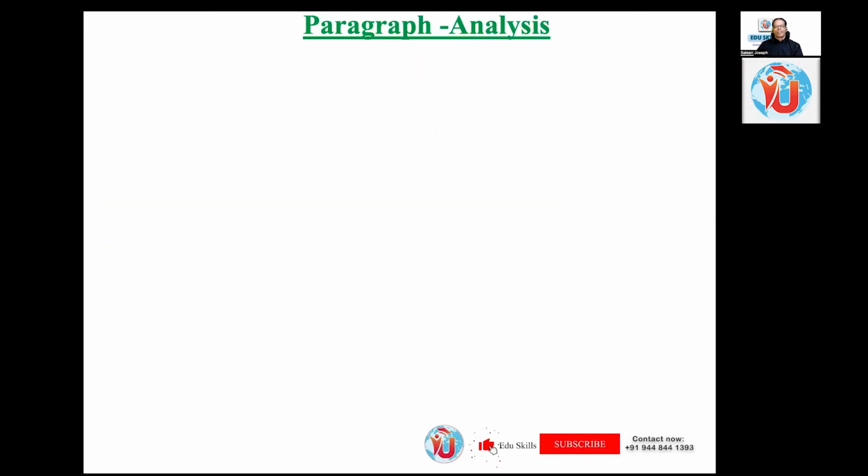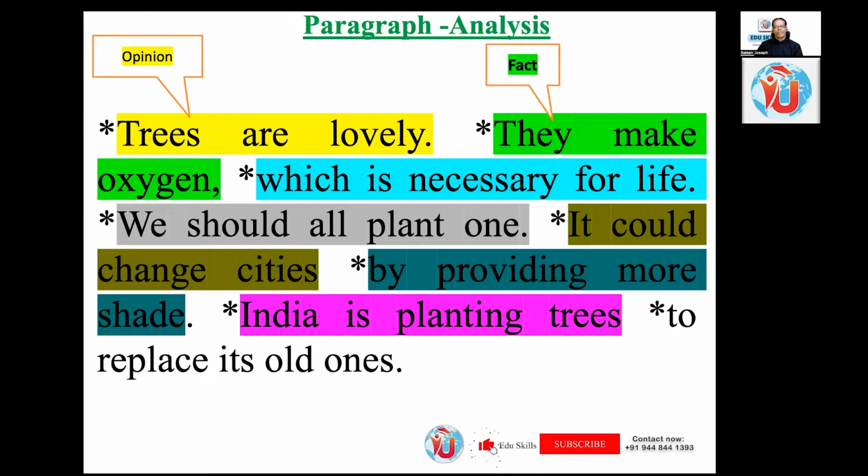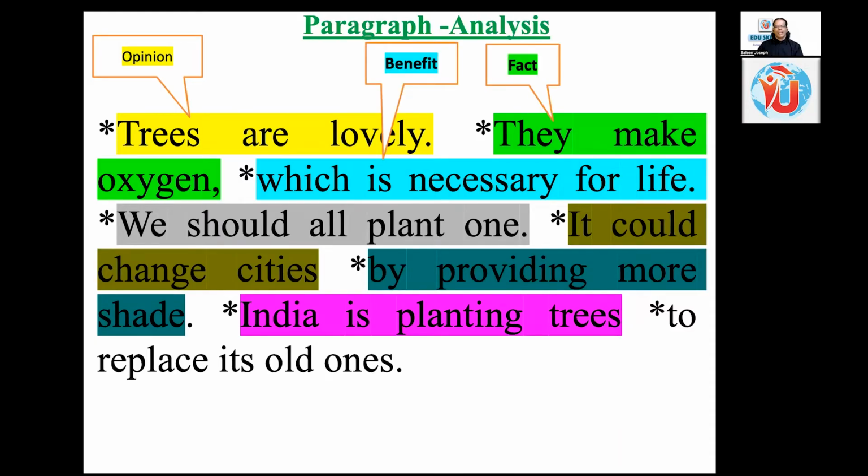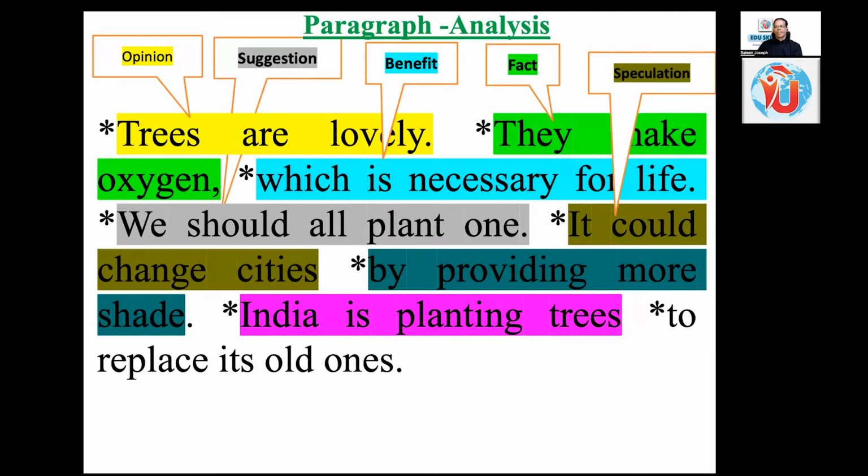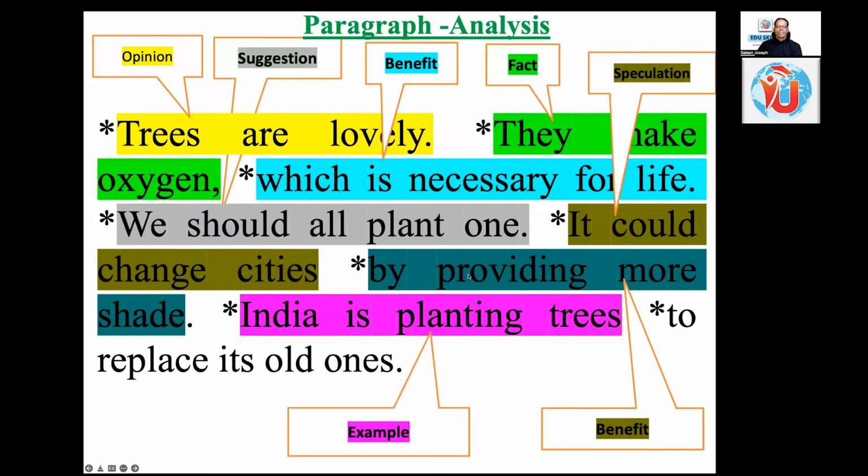Now we see what are the functions of each sentence. Trees are lovely, I said, it's opinion. They make oxygen, this is a fact, and which is necessary for life is the benefit. We should all plant one, suggestion. Should, this there, so suggestion. It could change cities, could, speculation, speaking about the future, or prediction, by providing more shade, again benefit. And India is planting trees, example, and to replace its old ones, the reason for planting trees, new trees. So how beautifully 7 functions in this small paragraph, 4 sentences and 7 functions, beautifully given here.